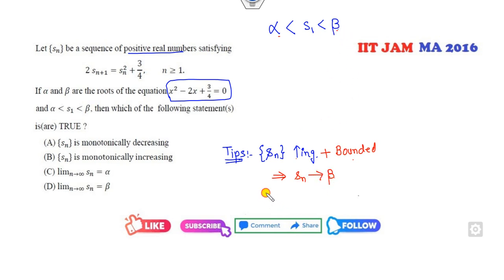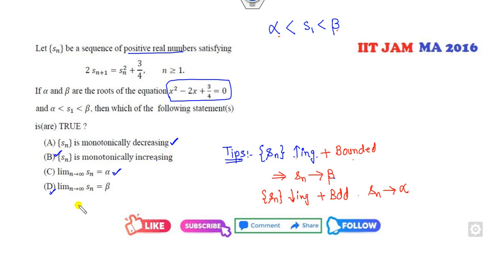On the other hand, if you prove that Sn is decreasing and bounded, then Sn will converge to alpha. So now we will see that if this option is correct, then this option is correct. If this option is correct, increasing, then it converges to beta.